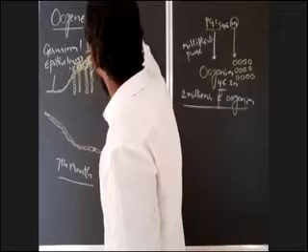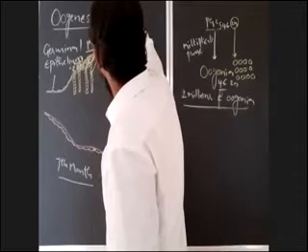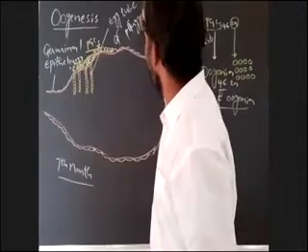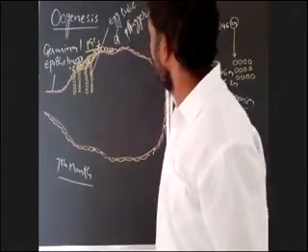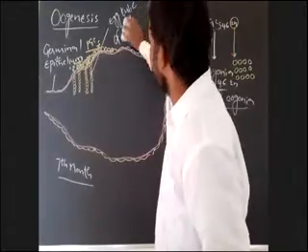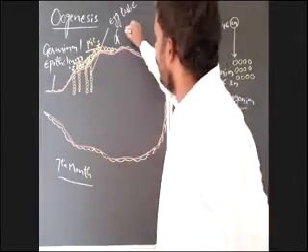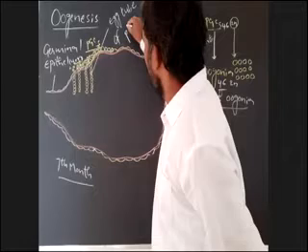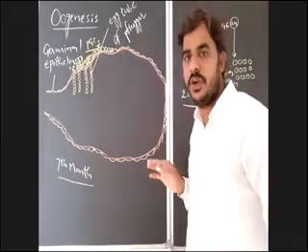Egg tube of Flugger. Important one. What is egg tube of Flugger? The oogonia which are found on the surface of ovaries will enter into the ovarian cortex in the form of a plug or in the form of a chain of oogonia, that is known as egg tube of Flugger.